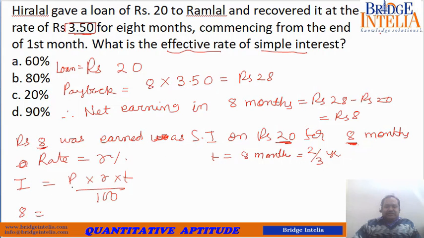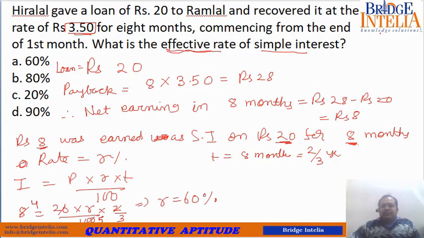So 8 is equal to 20, rate we don't know, time 2/3 of a year, so 2/3 divided by 100. Let's find out R. So R comes out to be equal to 60%. Please understand, we were not supposed to find the real rate, we were supposed to find the effective rate.